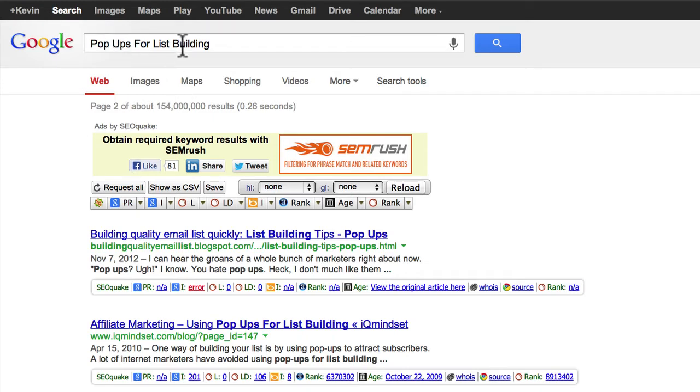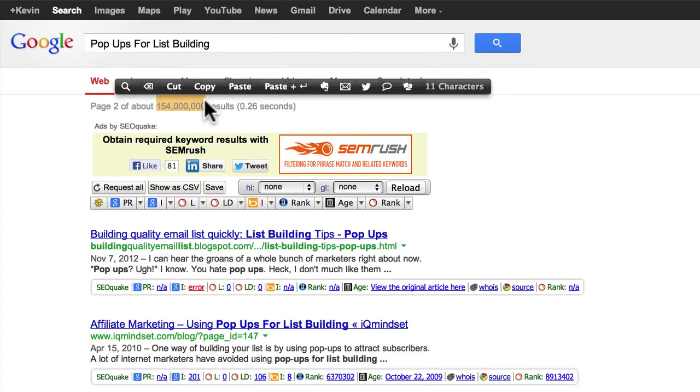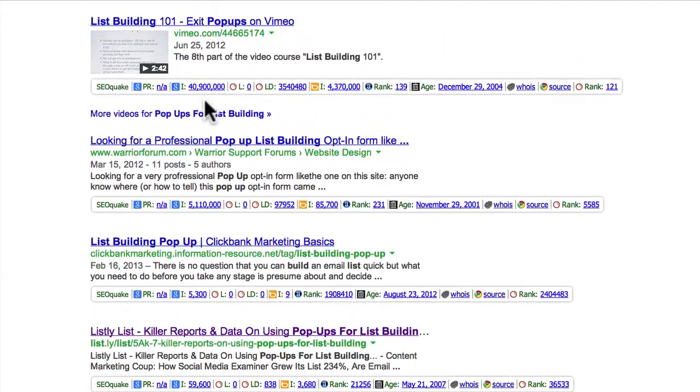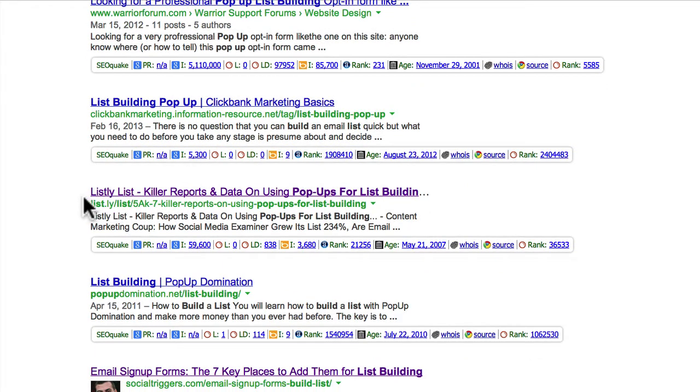This keyword, pop-ups for list building, is a decent keyword. 154 million results, okay? If we scroll down on page 2, right there, you'll see Listly List, killer reports and data on using pop-ups for list building. That's the name of the Listly that I created.